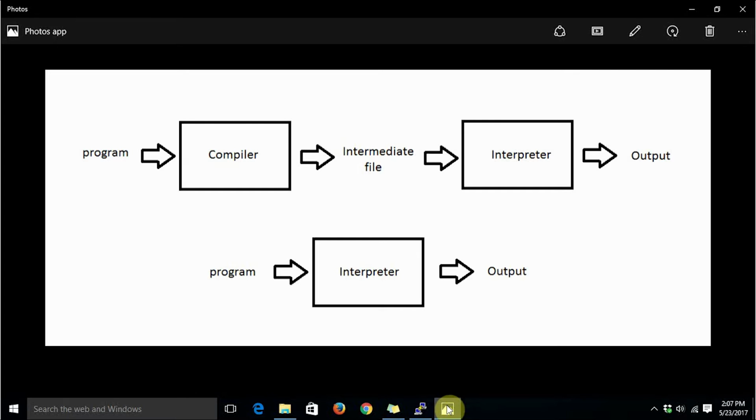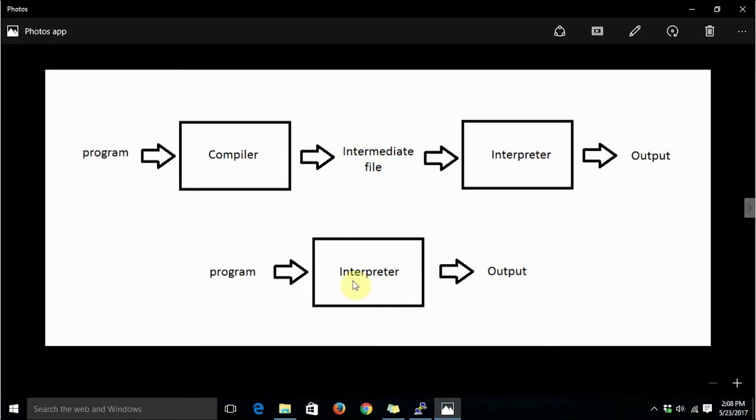In the case of Java, it produces a class file. That class file is supposed to be fed to Java's interpreter, which happens to be platform independent. When we feed that class file to the interpreter, the interpreter produces the output. So that's how a compiled programming language works.